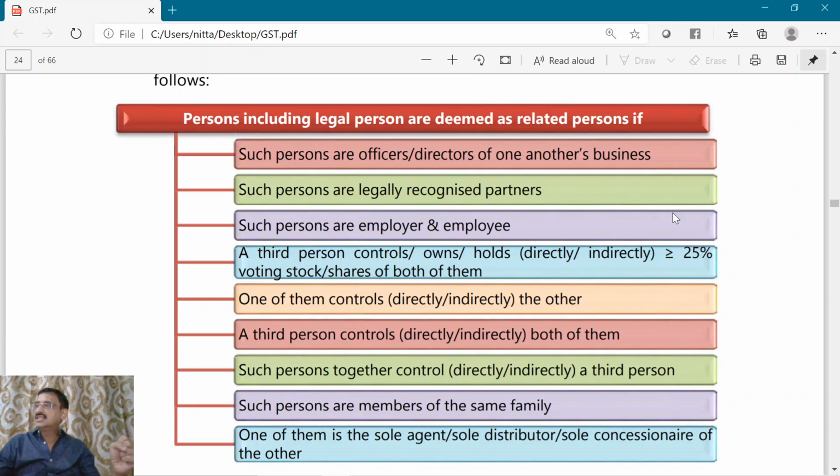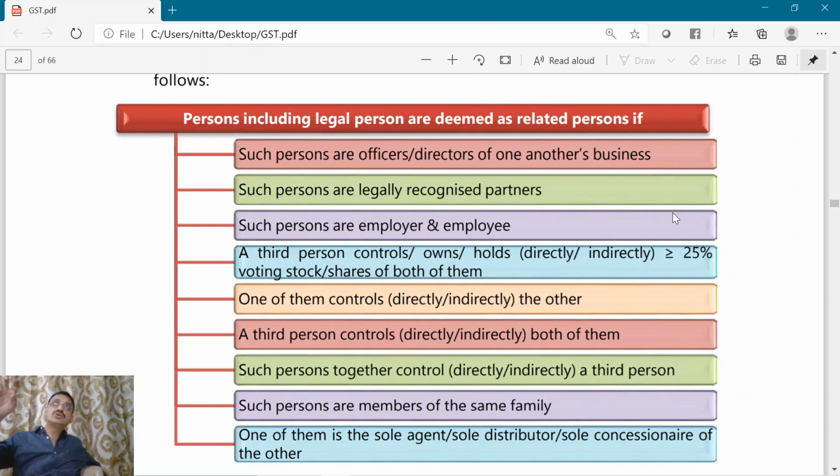There is X Limited, there is Y Limited, there is one A. A holds 26% in this company, A holds 30% in this company. Now these two entities will become related parties. A third person controls directly or indirectly both of them.